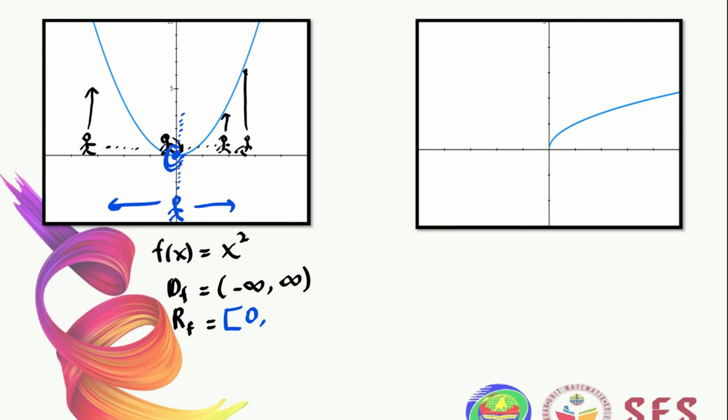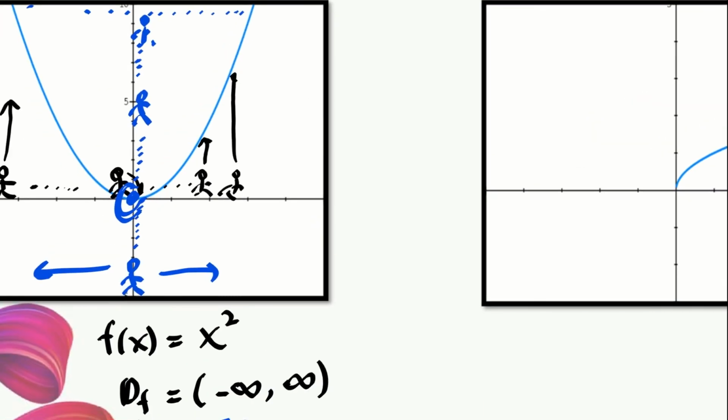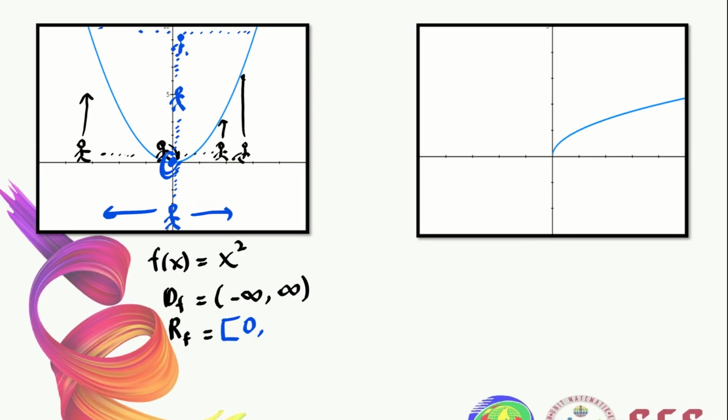When we continue the journey along the y-axis, we can still see the graph, and we have no idea at which point the graph ends, therefore the range of this function should end at positive infinity.